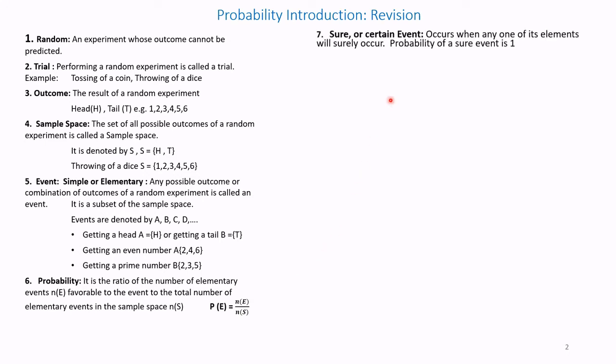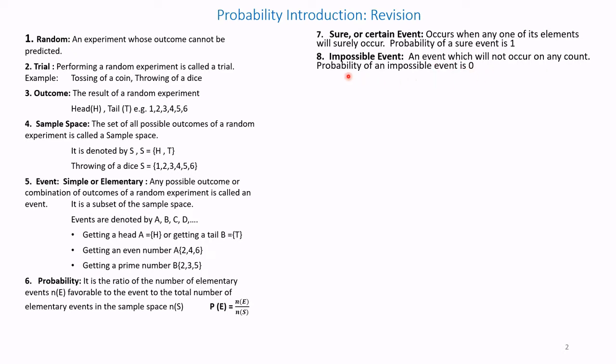Sure or certain event occurs when any one of its elements will surely occur. The probability of a sure event is 1. That is, when the outcome is sure and certain, then the probability is 1. Impossible event. An impossible event is an event which will not occur on any account.